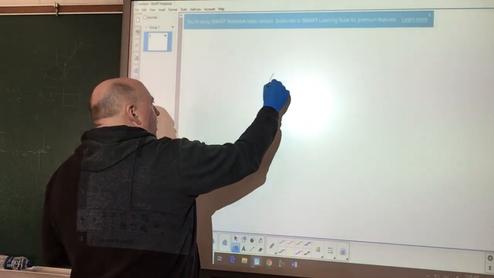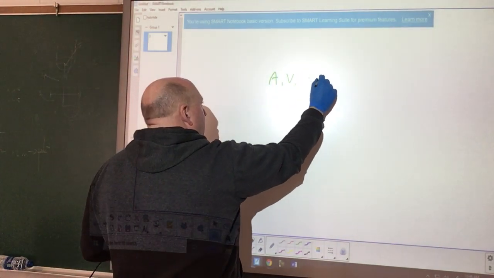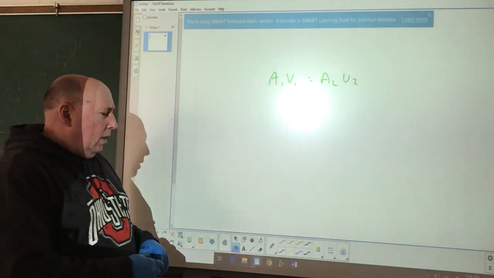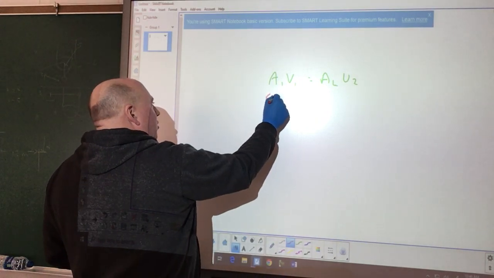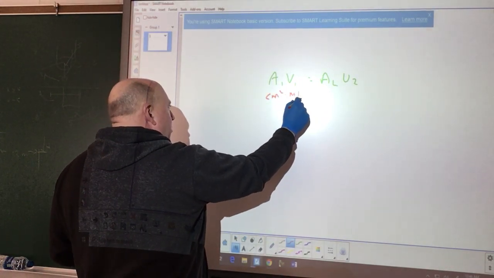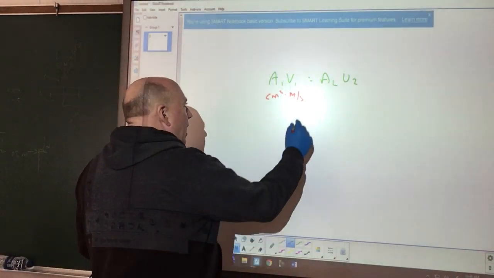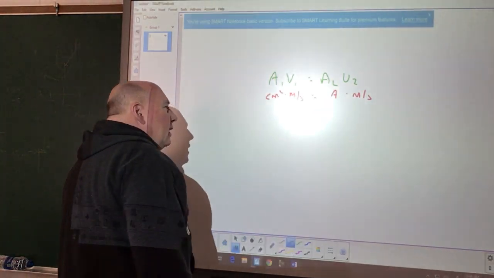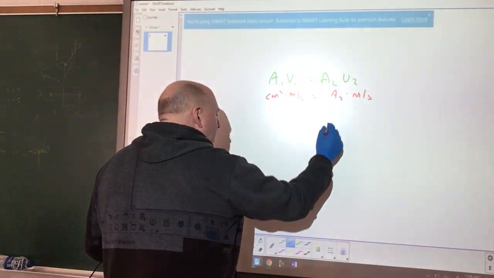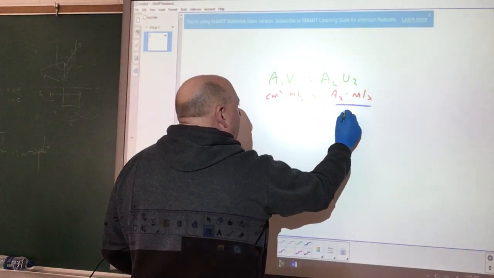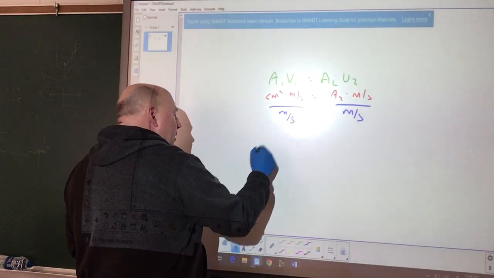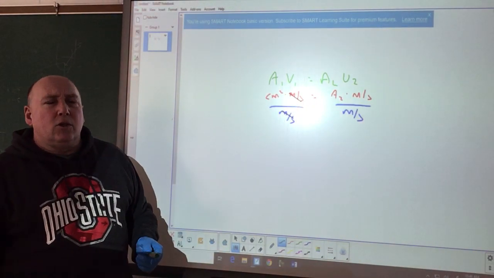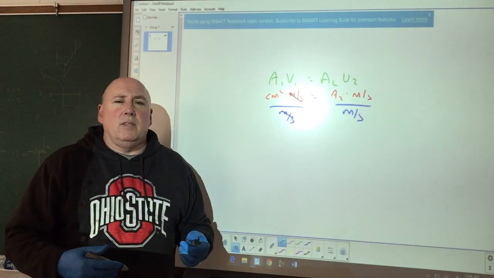But if you take a look at our continuity equation with respect to flow through a tube, if I have centimeters squared here times a velocity, which is in meters per second, and my other velocity is meters per second here, and I'm trying to find the second area here, it's okay because I'm going to divide through by this meters per second and this meters per second, which will cancel these out here, and my area is going to be in centimeters squared at that point. So it's okay to have the things in centimeters squared